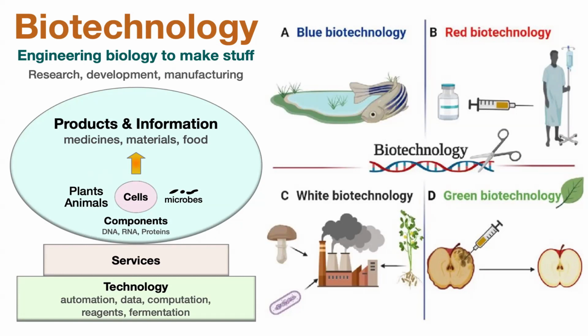So when we say biotechnology, it is when you use living organisms or any component from living organisms to produce a product that is beneficial to humans.